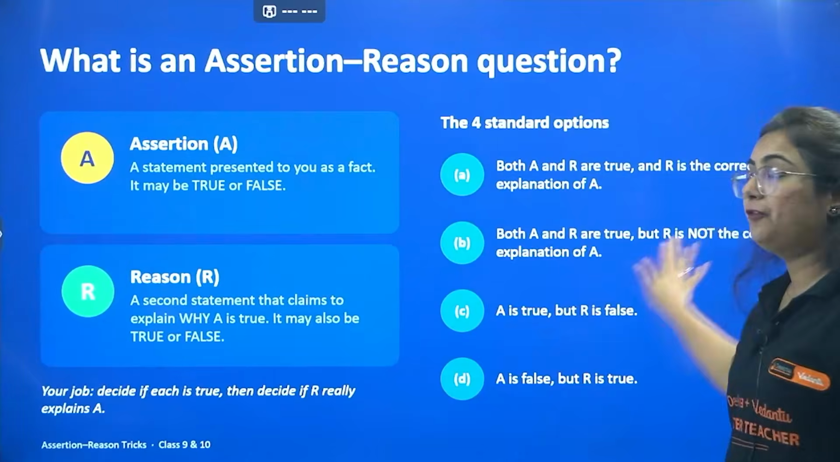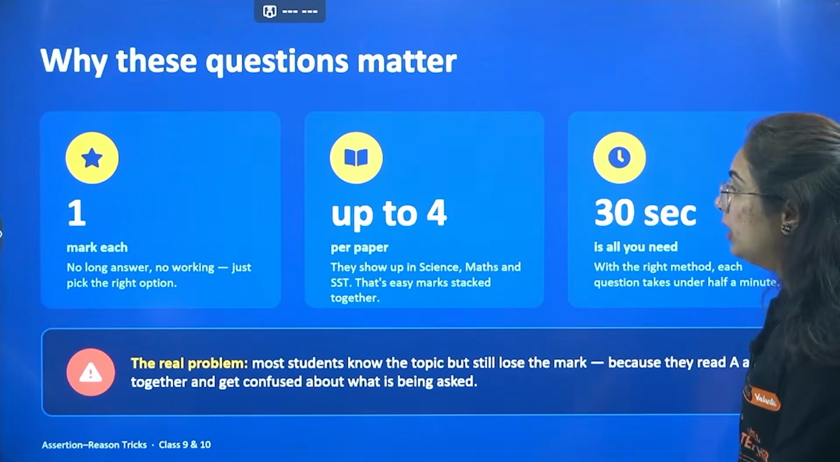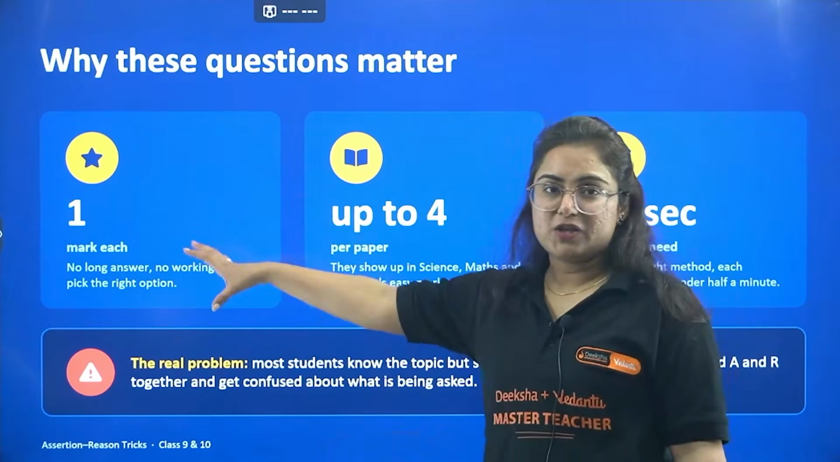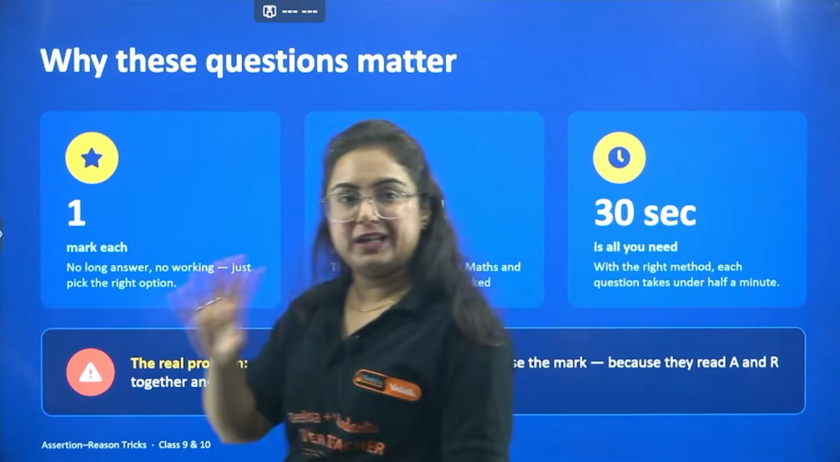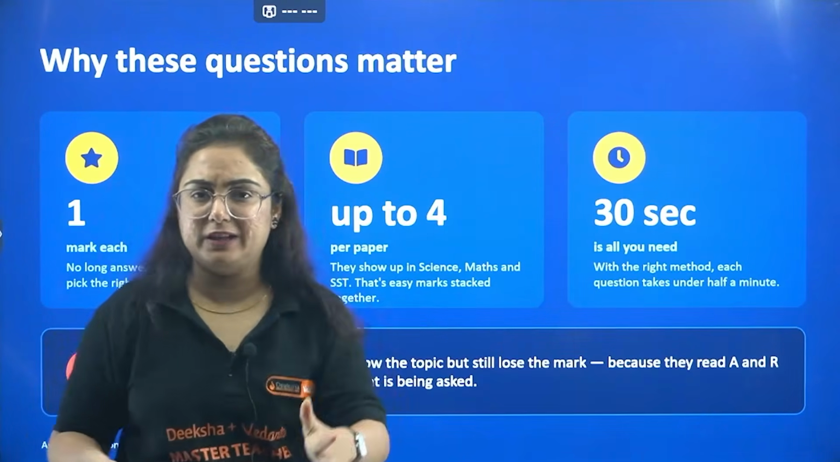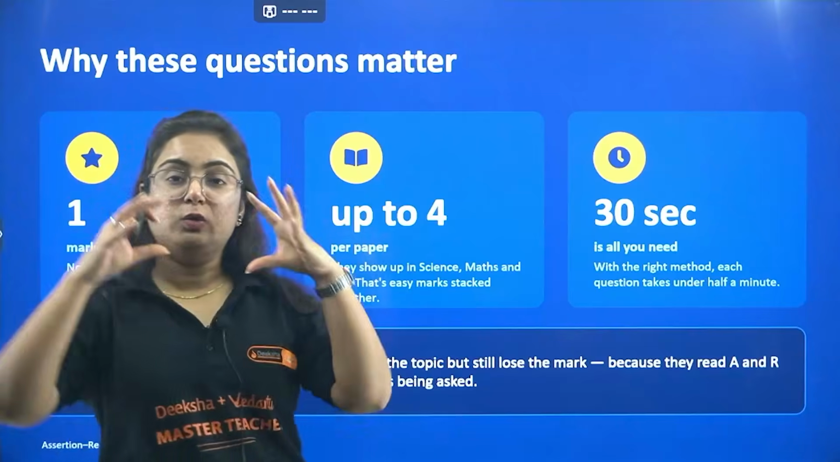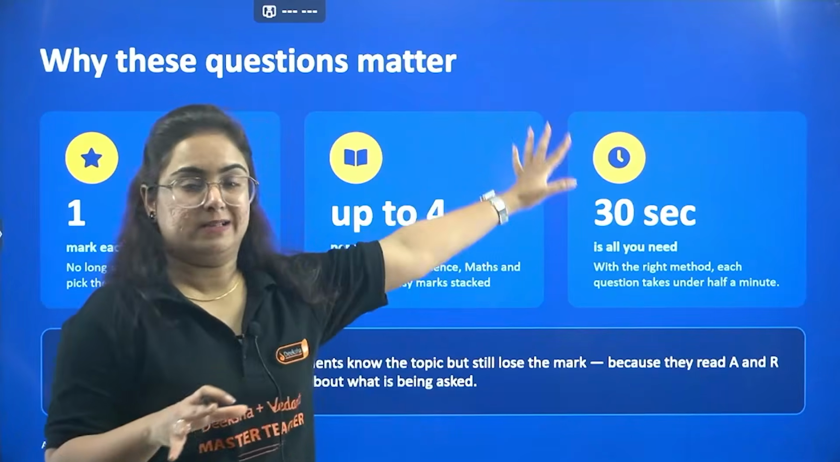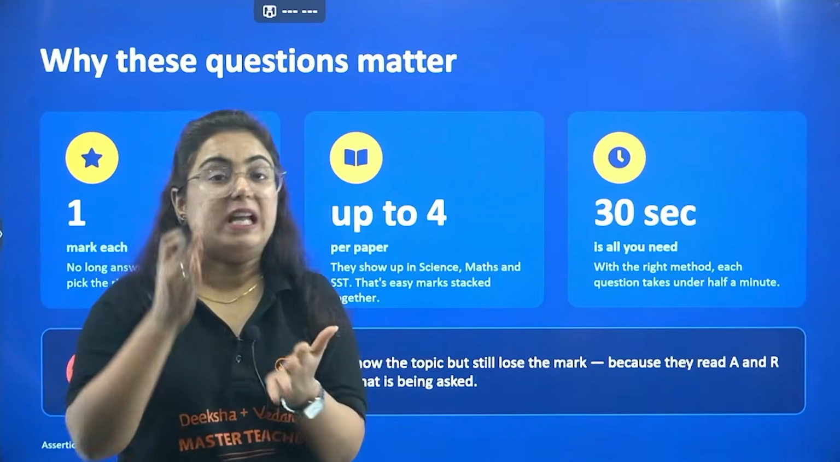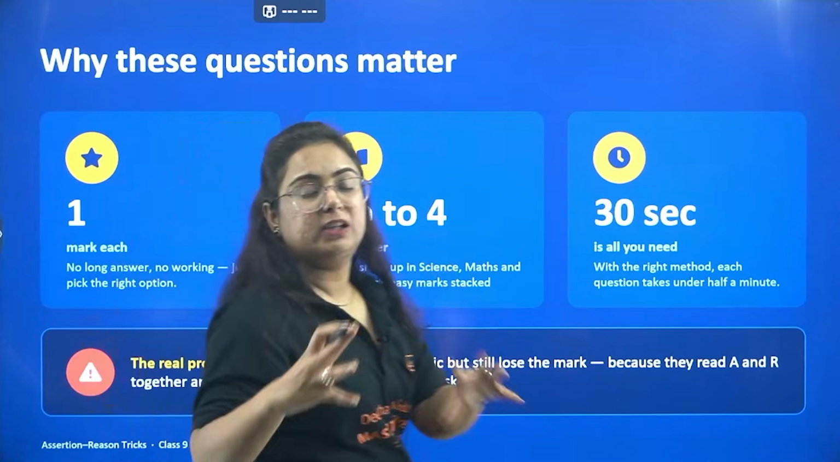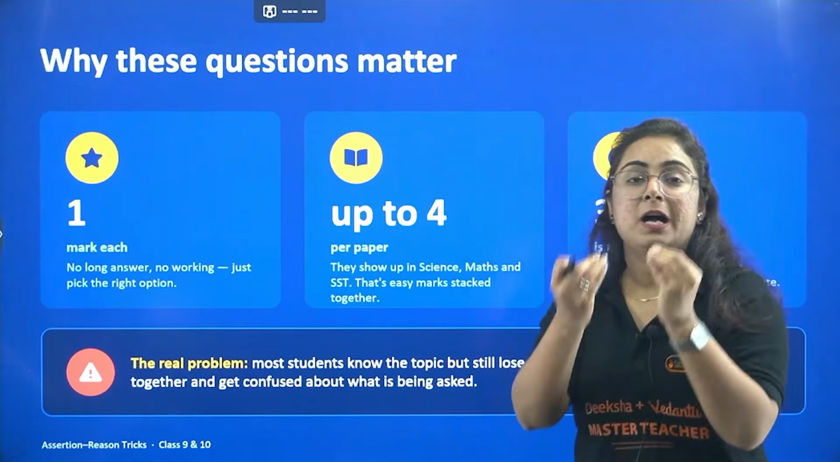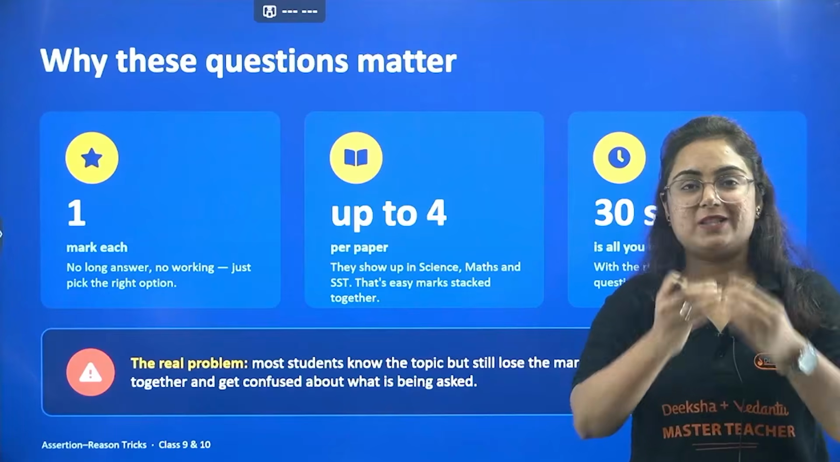But first, the trick that we have to follow. One question, 1 mark, up to 4 in a single paper, we get that in maths, science, SST, everything. But the time that you need to solve it is 30 seconds. Yes, we can possibly do that if you know the trick. With the right method, you just need half a minute to solve this case-based question.